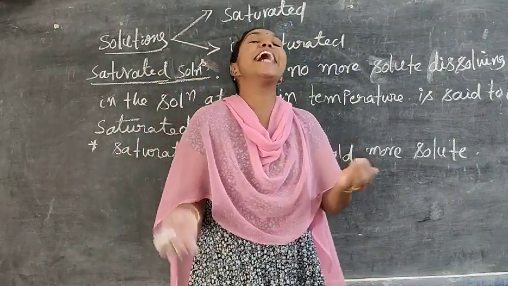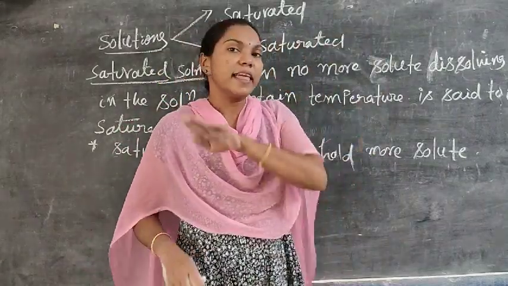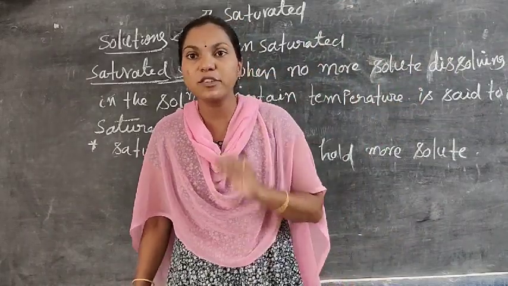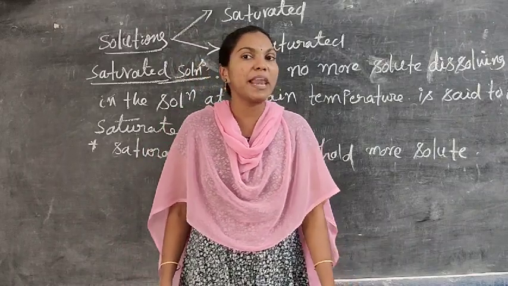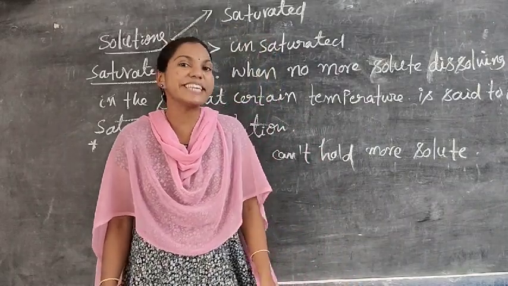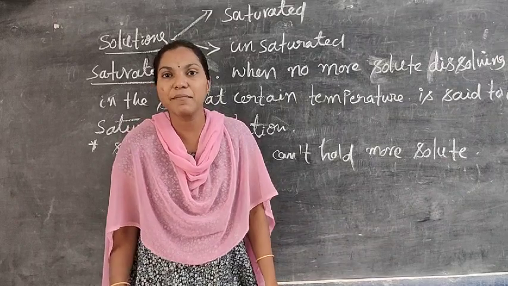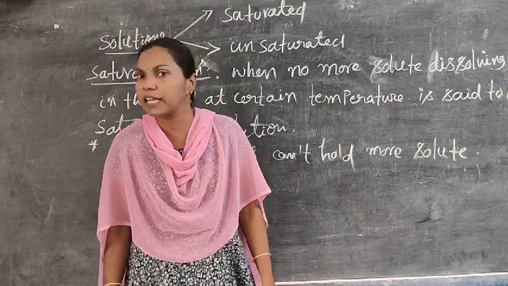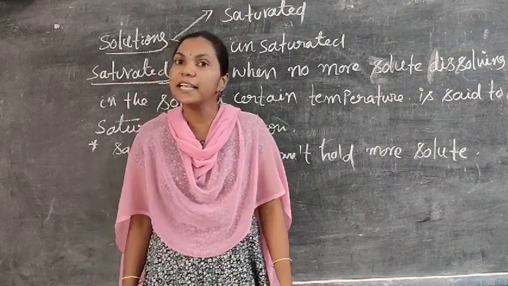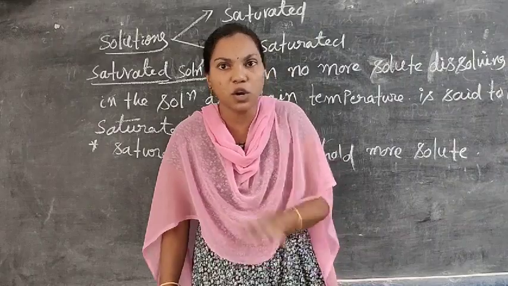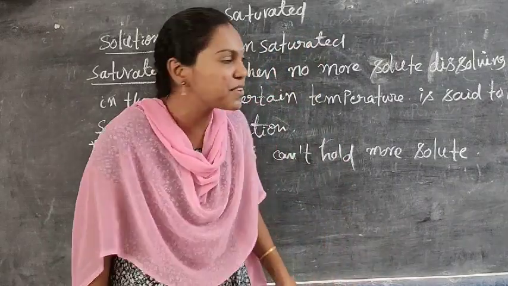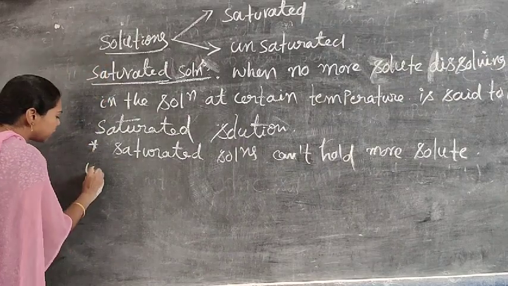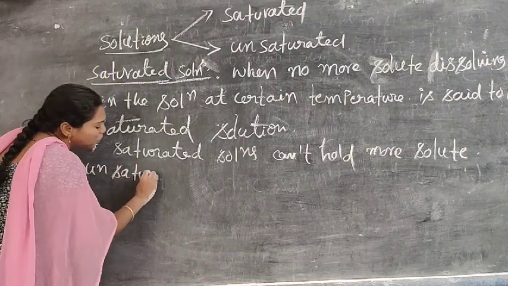Do you understand? Saturated means completely dissolved. There is no more solute present for further dissolving. For example, take 100 ml of water. To that, add 20 grams of sugar. What happens after some time? Is the 20 grams of sugar dissolving or not in the 100 ml of water? Completely it dissolved. Is still some amount of sugar present in the solution? No. That type of solution is an example for the saturated solutions. Yes. Now unsaturated solutions means the opposite.